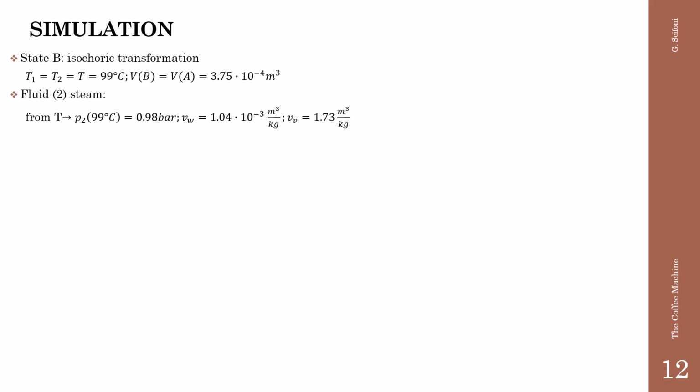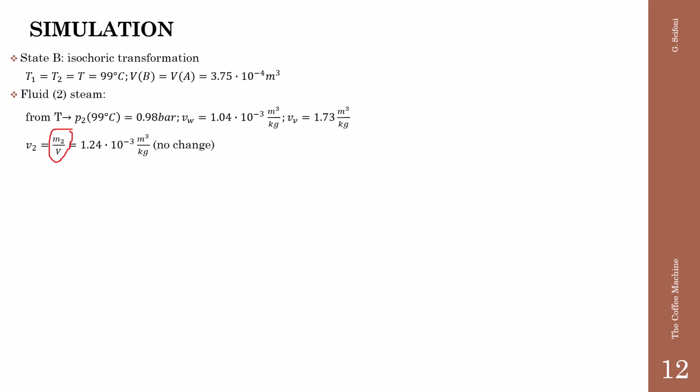We find 0.98 bar, as well as we can calculate the specific volume of the water and the specific volume of the vapor. The specific volume of the steam is the ratio of the mass of the steam, which does not change, and the total volume that does not change.